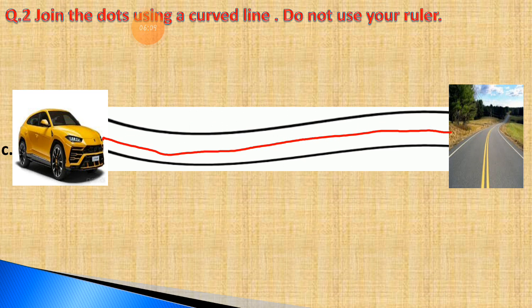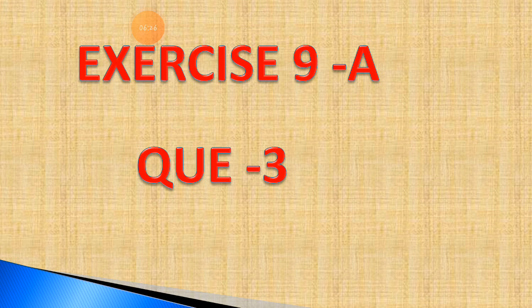See, I draw it through my fingers, this line, and you also have to make these types of line on the book. If you have the textbook, or if you do not have it, then I will send the PDF. You can see on the picture how you can join the dots. Now let's move to the next question, exercise 9A, question number 3, which we had done right now.